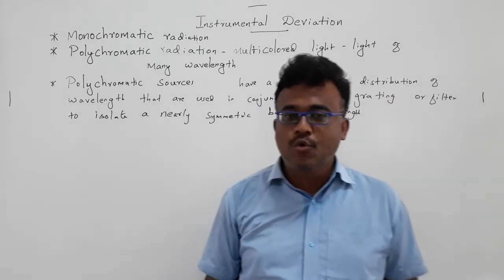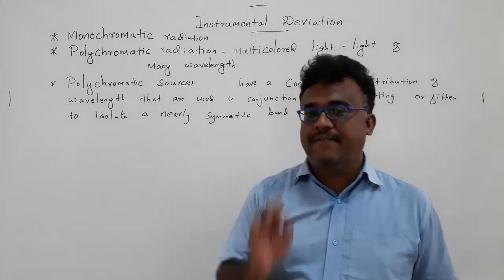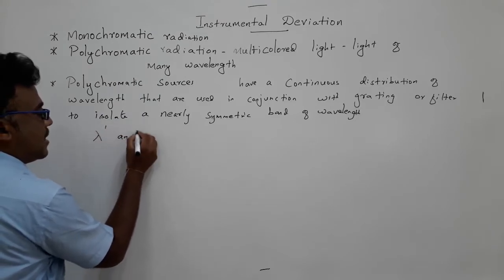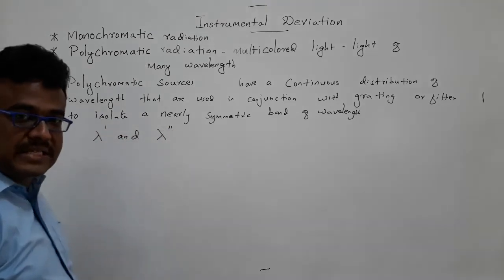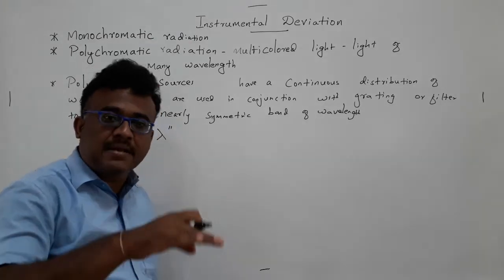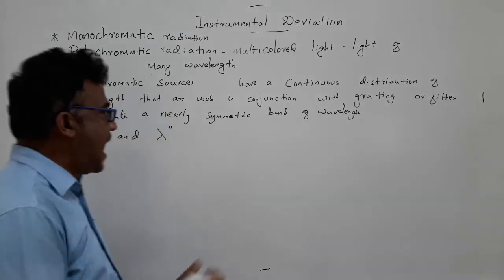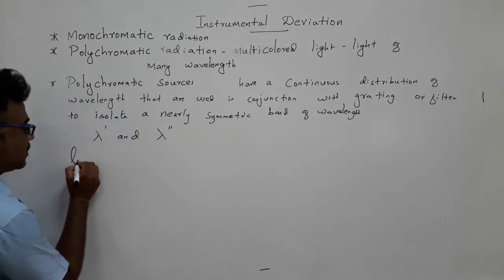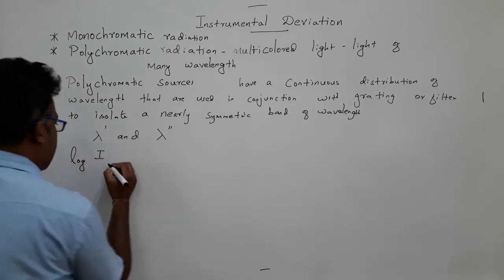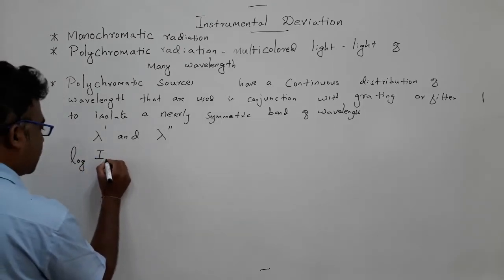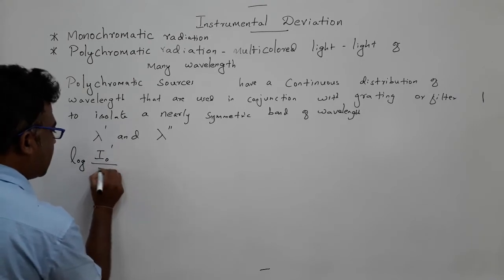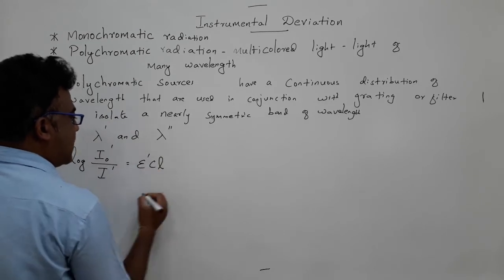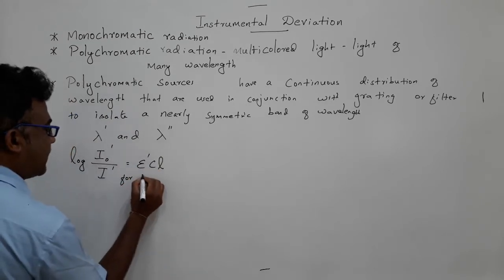Now let us assume a system having two wavelengths, lambda prime and lambda double prime. Assume that Beer's law is followed in this case. Then we can write the equation: log I0 prime by I prime is equal to epsilon prime CL for lambda prime.